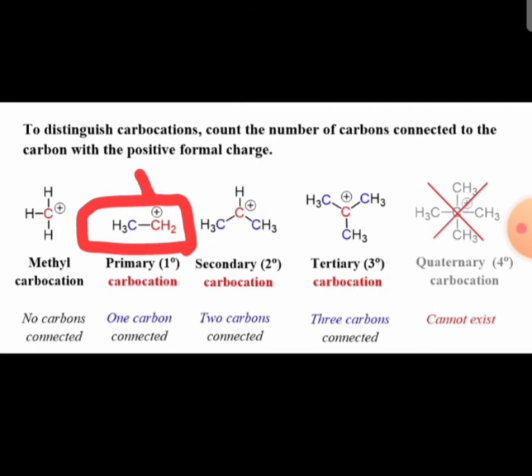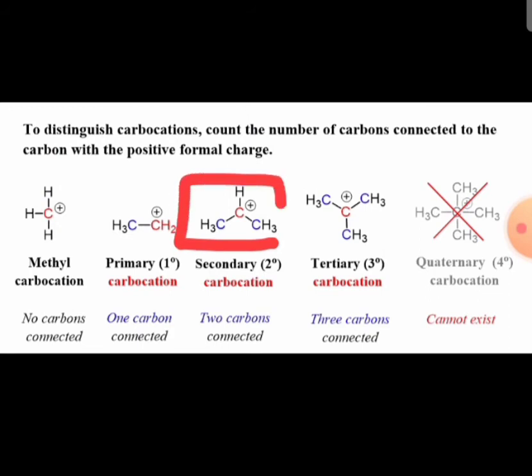One carbon atom has a formal positive charge and it has only one carbon connected to it, so it is a primary carbocation. In the next example, it is made up of three carbon atoms, and the central, second carbon atom has the positive charge. To that carbocation two carbons are connected, so this is a secondary carbocation.